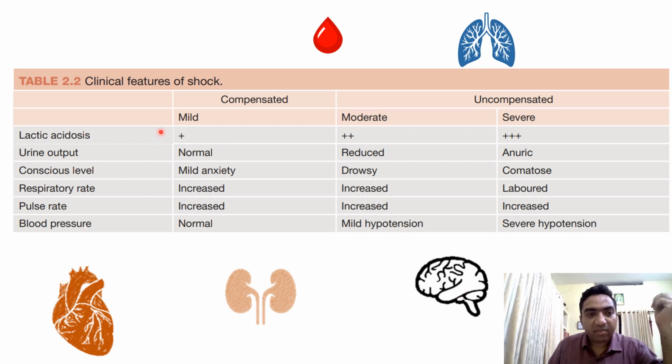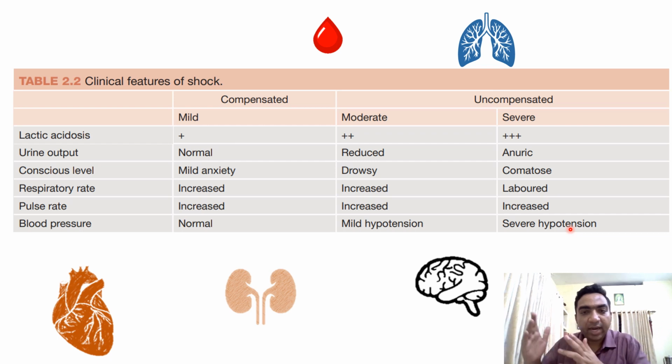Don't try to study the table laboriously because everything increases. Lactic acidosis increases. Urine output decreases. Consciousness level decreases from drowsy to comatose. Respiratory rate will increase and finally becomes labored. Pulse rate will increase and blood pressure will decrease. So based on common sense, we can write that in mild, moderate, and severe.